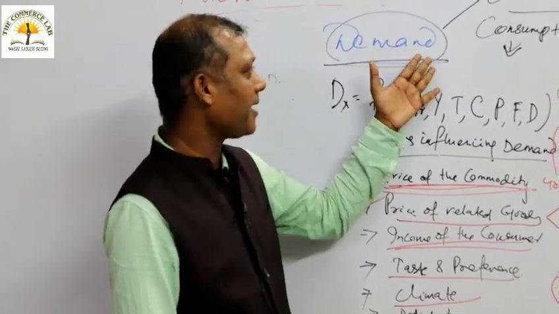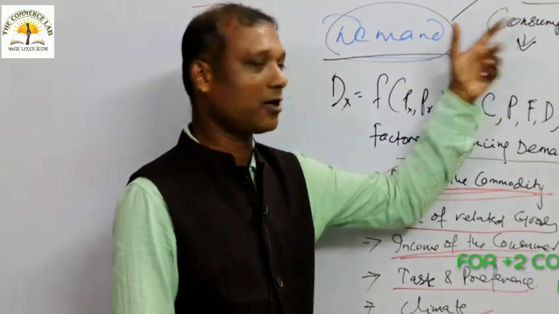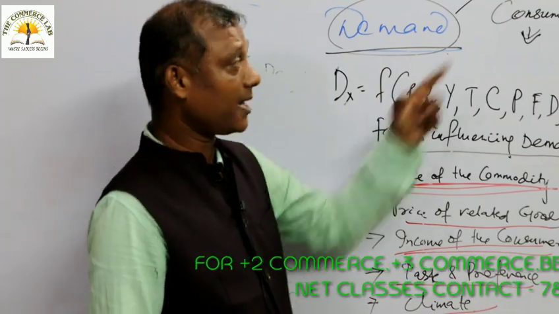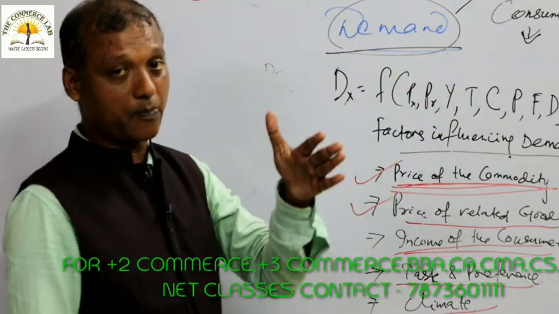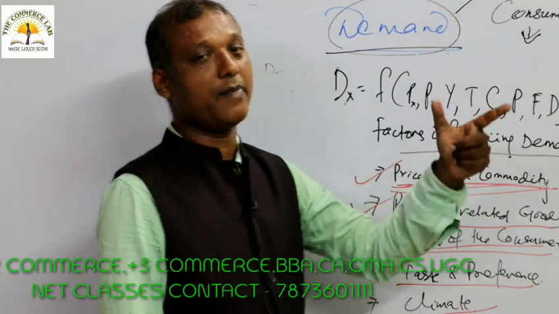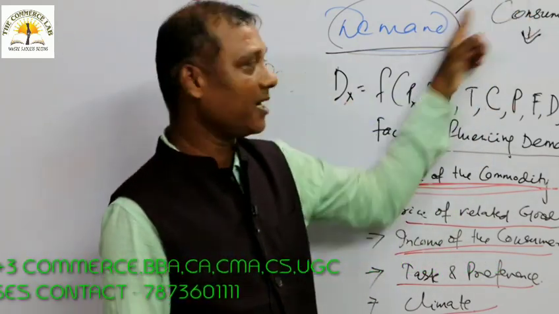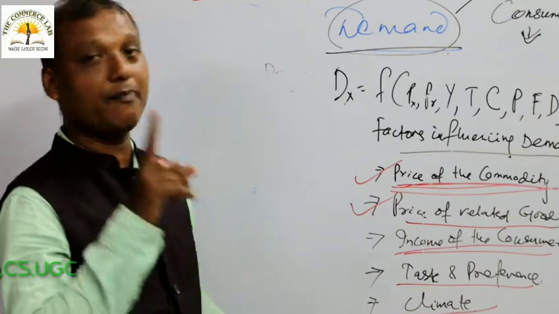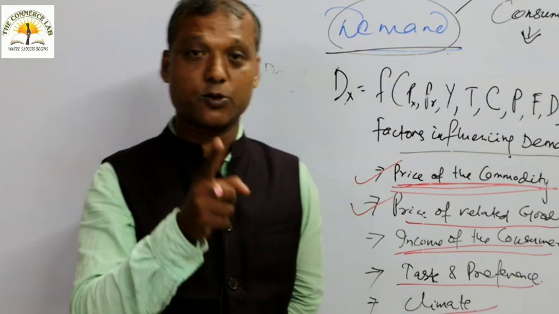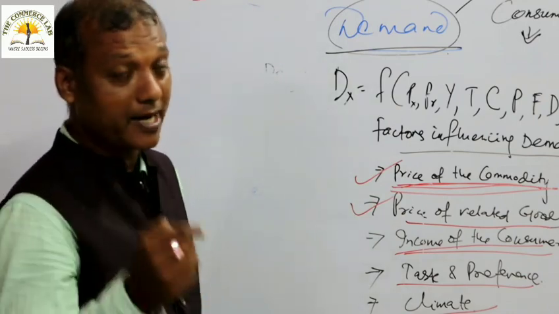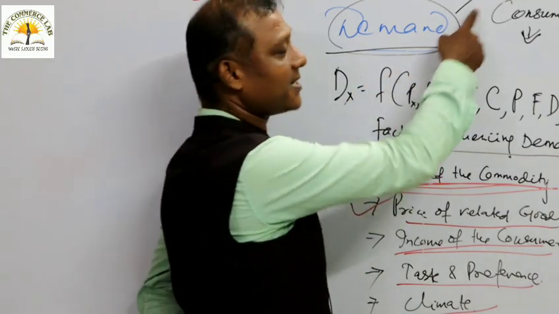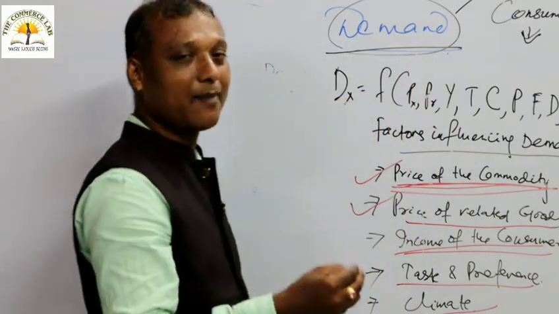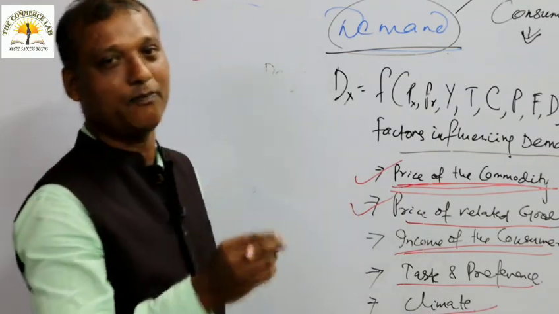Before starting demand, I told you about the introduction part, that is your consumers. It's important to understand who makes demand. It is the consumers who make demand. Then we will study supply. Who makes supply? It is the producers. Why will consumers make demand? Because consumers have a desire in their mind to get maximum satisfaction, and to get maximum satisfaction, a consumer always makes a demand. And what is demand? Demand means desire for a commodity backed by willingness to pay and capacity to pay.